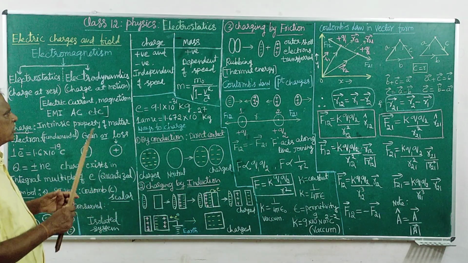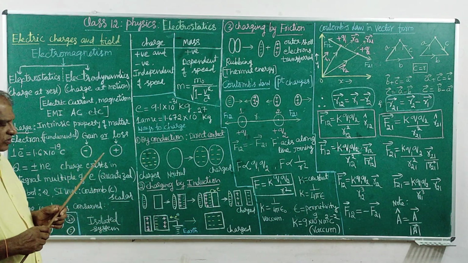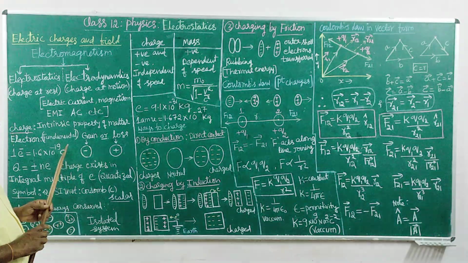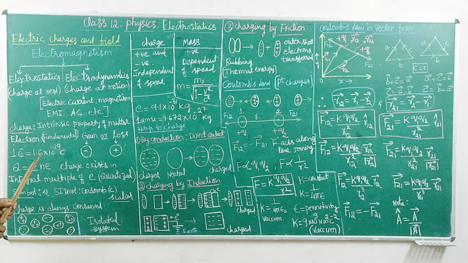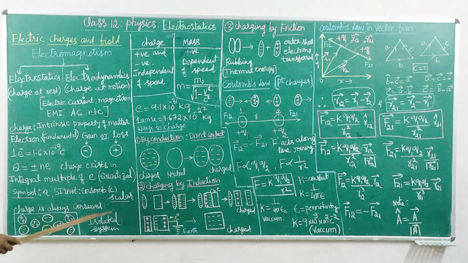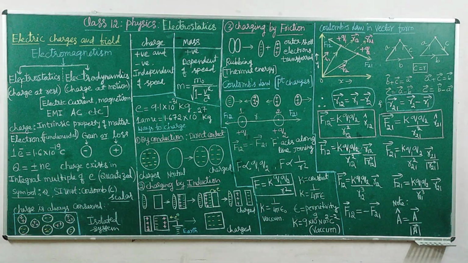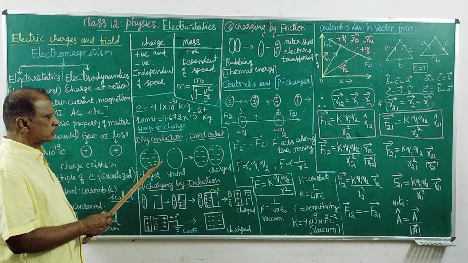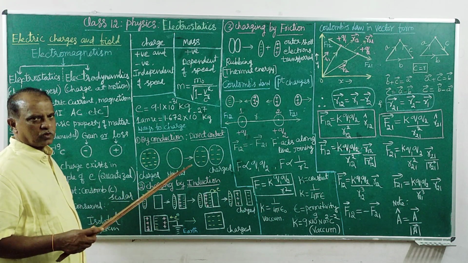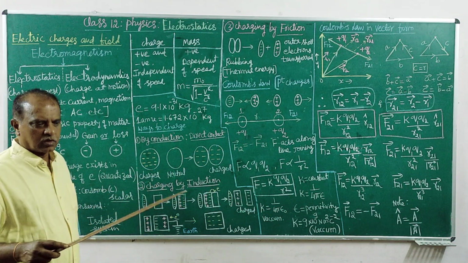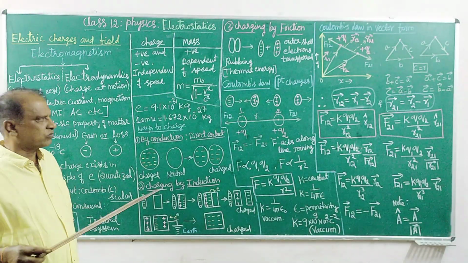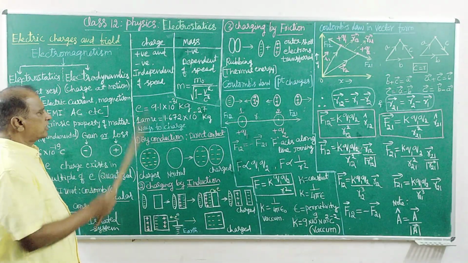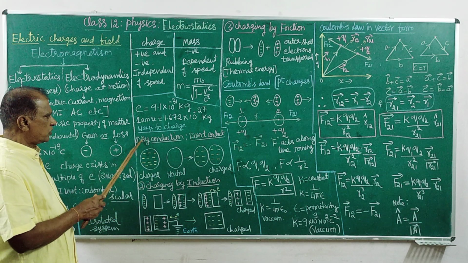So this is about the fundamental aspects of charge, electron charge, positive charge. By gain and loss, we can create charged bodies. Practically, how can you make a body into a charged particle, with negative charge or positive charge? How can you get an object of negative charge or an object of positive charge? By charging. How is it charged? That is electrostatics. There are three methods.